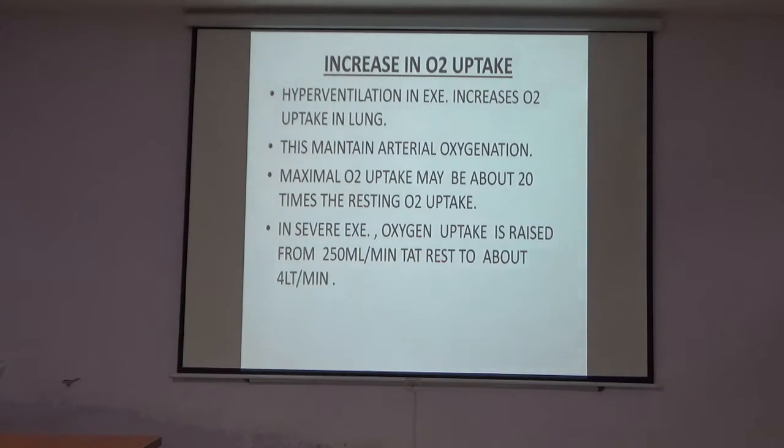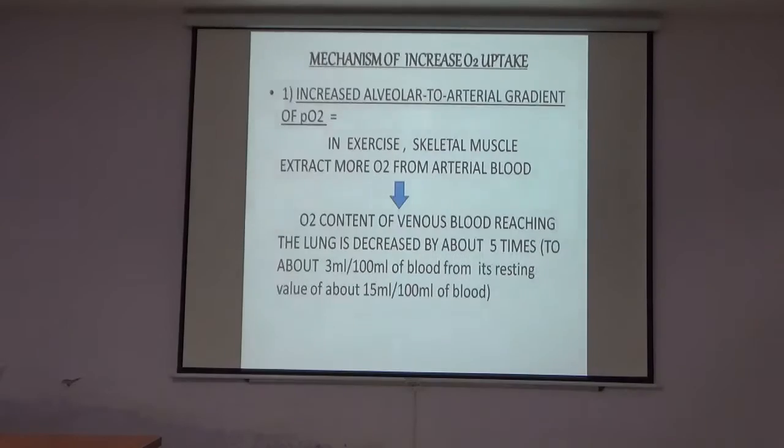Maximum oxygen uptake may be about 20 times the resting oxygen uptake. In severe exercise, oxygen uptake is raised from 250 ml per minute at rest to about 4 liters per minute. This is the point about oxygen uptake. This shows that hyperventilation in exercise increases oxygen uptake in the lung. Now the mechanism of the increased oxygen uptake.